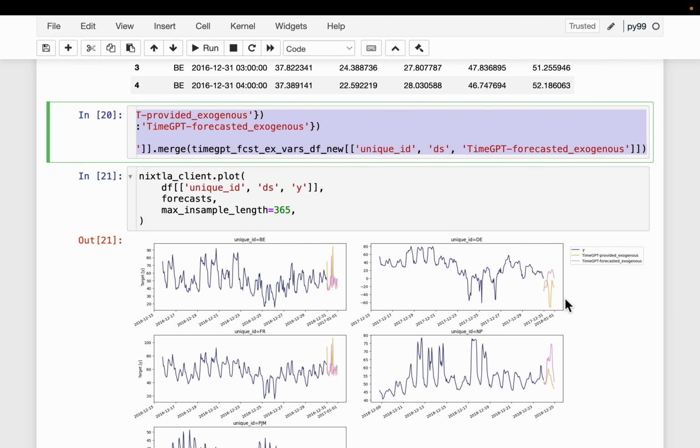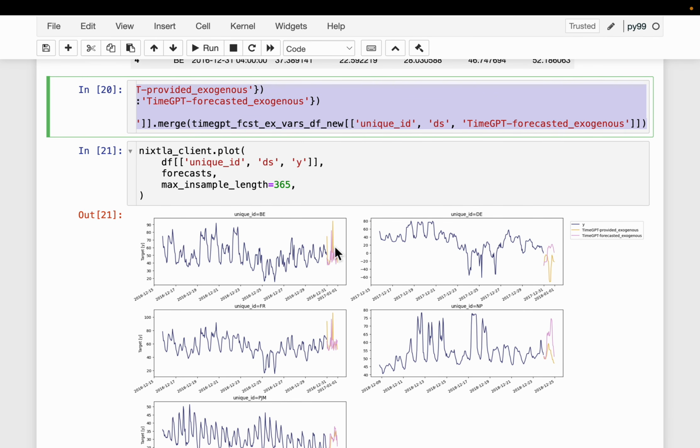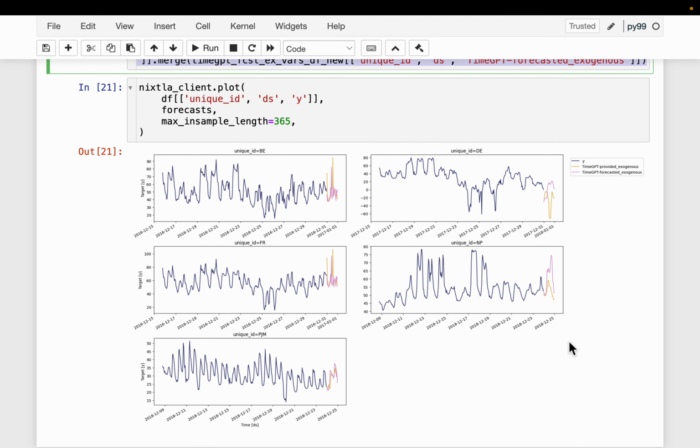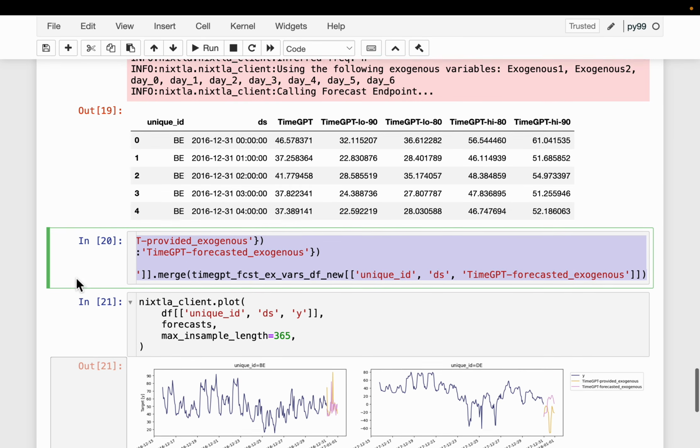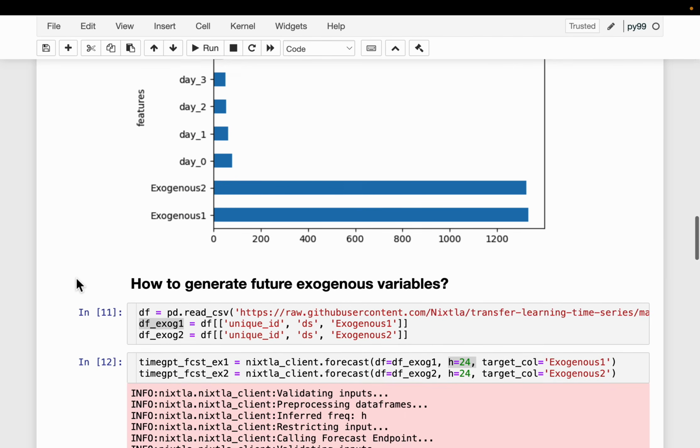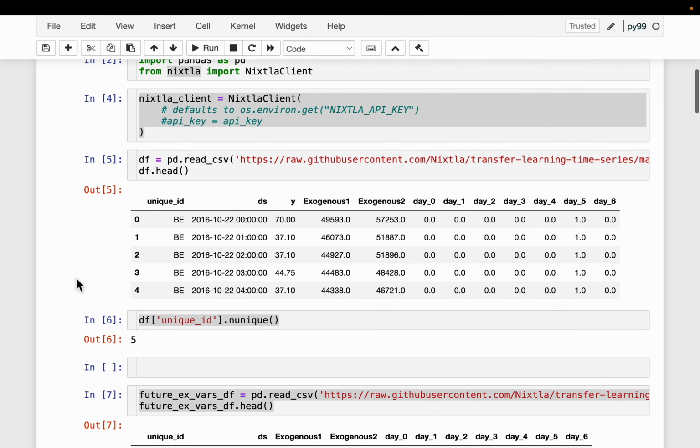As you can see, there are clearly differences. That's because, again, the input features are different. But anyway, as you can see, it's super simple. It's a very clean API.